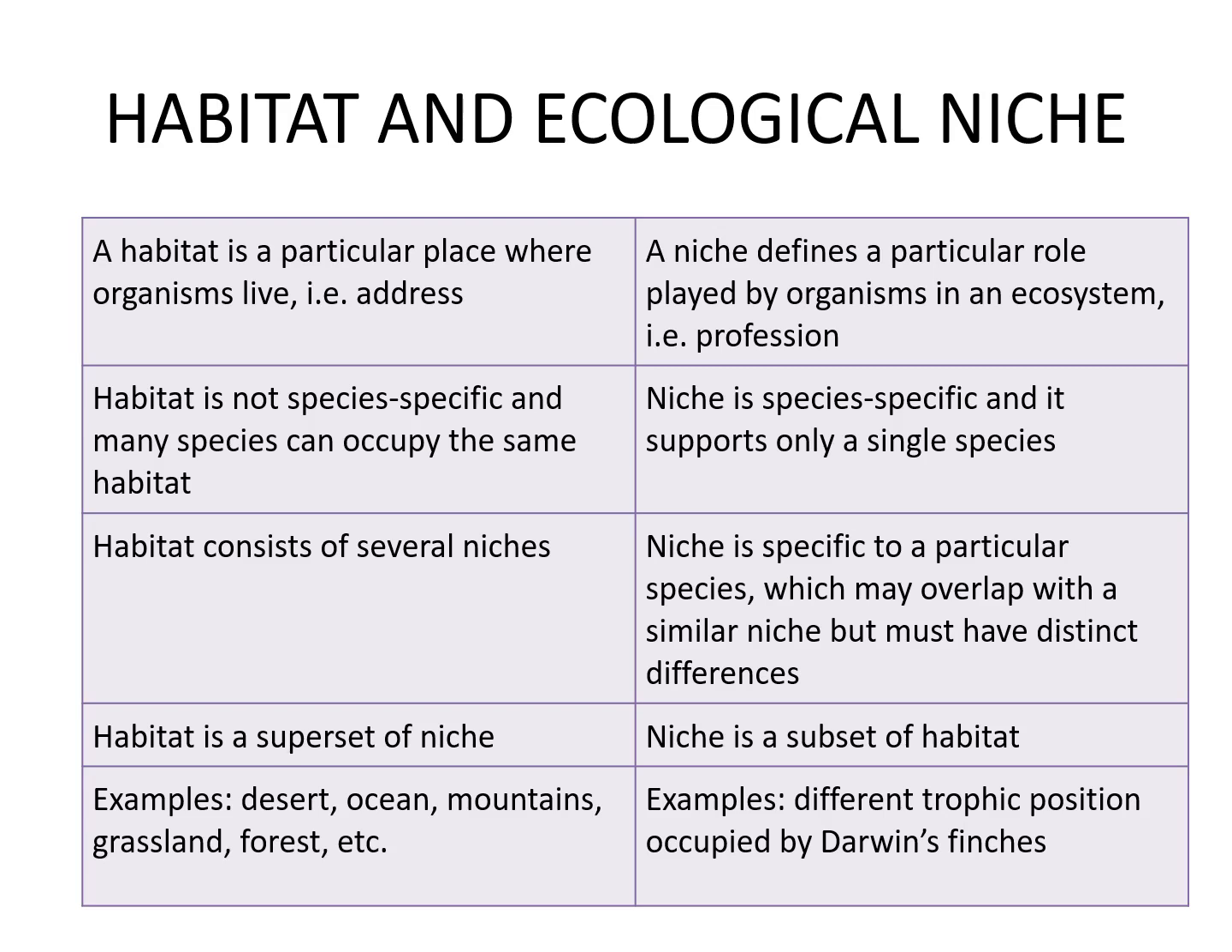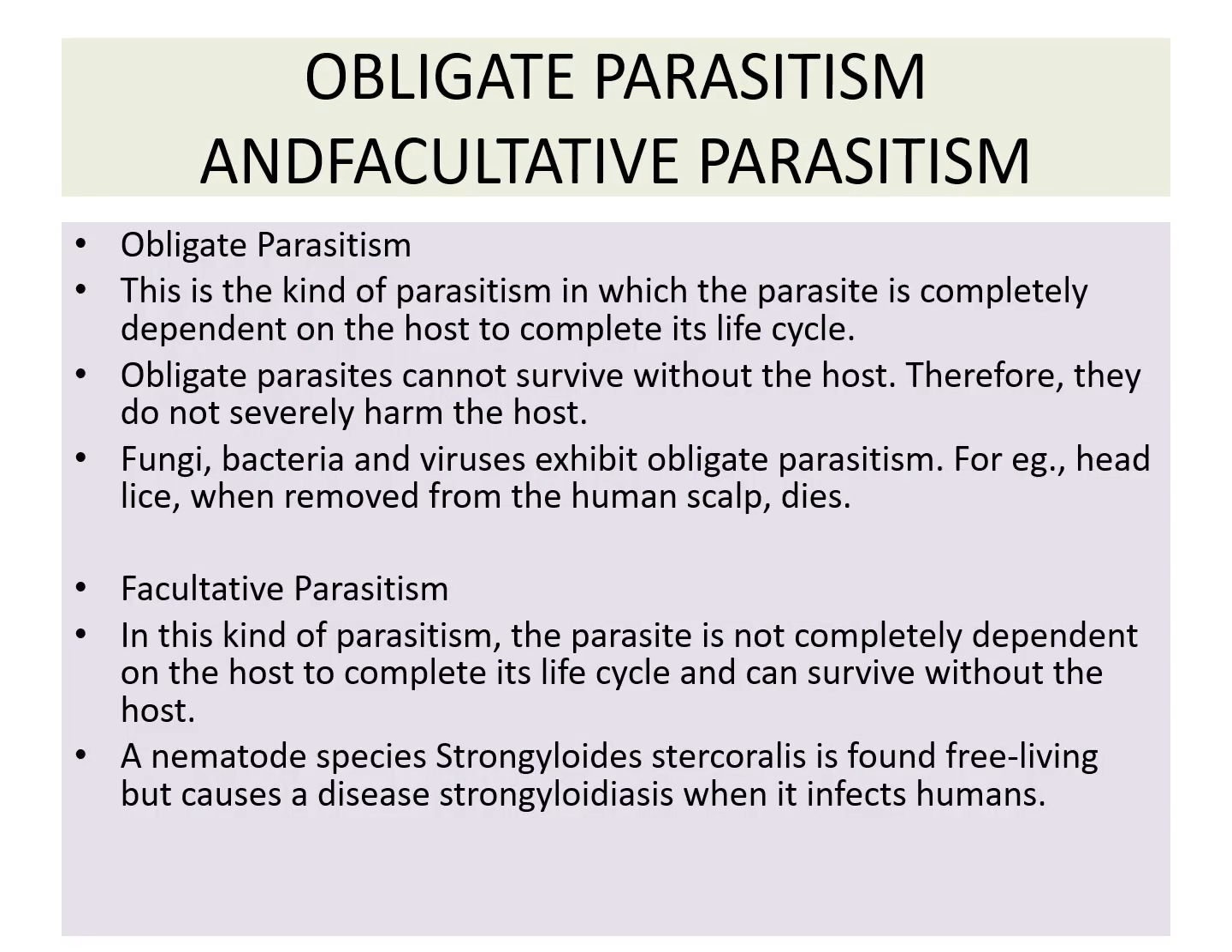For example, different trophic positions occupied by the Darwin finches. So this is the difference between habitat and ecological niche. Now coming to obligate parasitism and facultative parasitism.